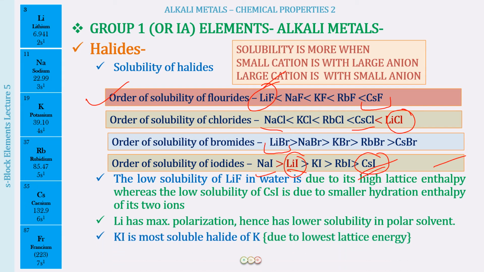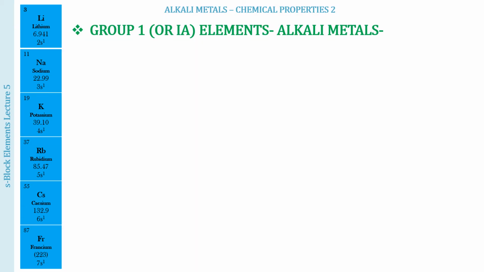Next, it is very frequently asked that out of potassium halides, which is going to be the most soluble. So it is going to be potassium iodide, which is going to be the most soluble because of a lower lattice energy. Okay, because if it were the hydration energy, well, hydration energy is going to be the least for the iodide ion, right? It is going to be the least for the iodide ion, and potassium is in between. So if it is potassium iodide which is the most soluble halide, the answer is going to be lowest lattice energy.